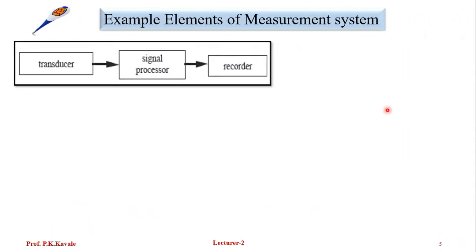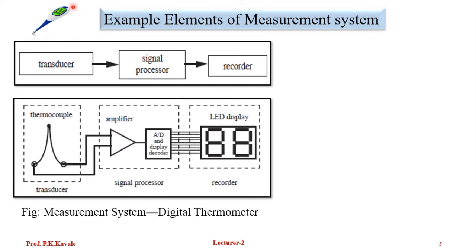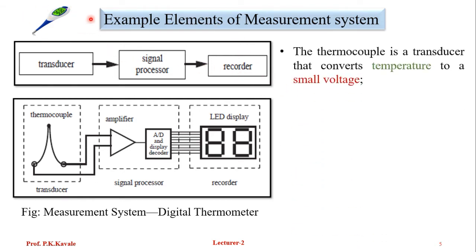So, an example of a measurement system. See, this is the digital thermocouple. A thermocouple is a transducer that converts temperature to a small voltage, temperature to a small voltage. So this is the block diagram: the thermocouple transducer, then the signal processor element, and then it will convert into usable form.